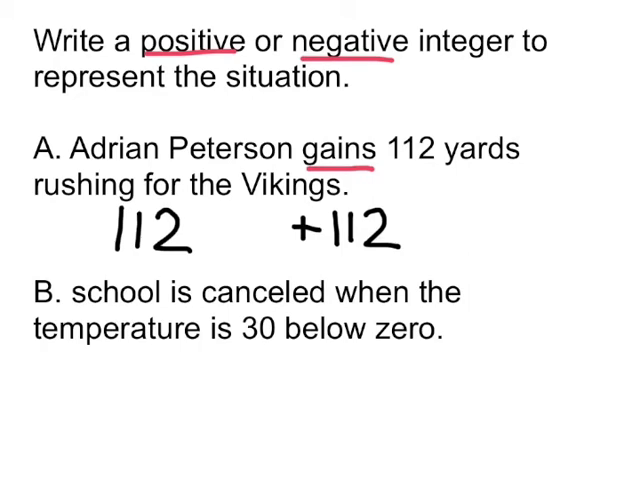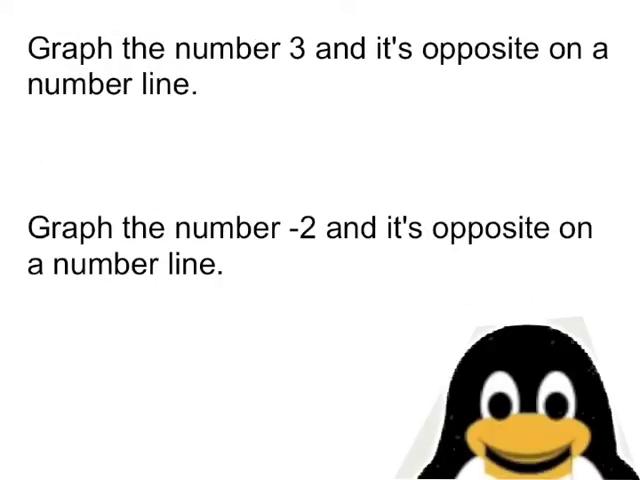Let's try part B. School is canceled when the temperature is 30 below 0. So we're underneath 0 on that thermometer. That's not positive. That's cold weather. That's got to be a -30. And you have to put a minus sign in front of it for negative. Because if you don't, then we will be confused and might think it's positive. So negative numbers always have to have a negative sign.